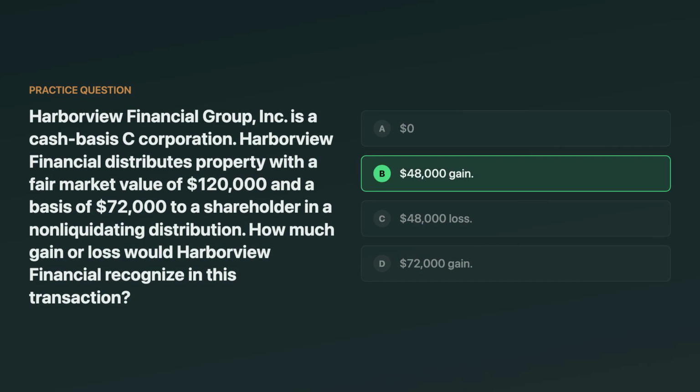The answer is a $48,000 gain. In a non-liquidating distribution of appreciated property, a C corporation recognizes gain as if it sold the property for fair market value. So it's $120,000 minus $72,000. The tempting wrong answer is zero, because people confuse this with distributions aren't sales. But for corporations, appreciated property triggers gain.